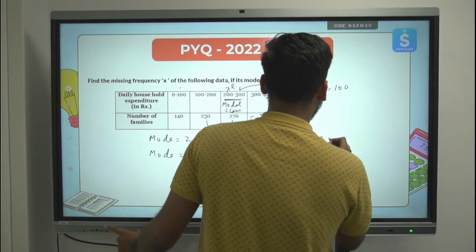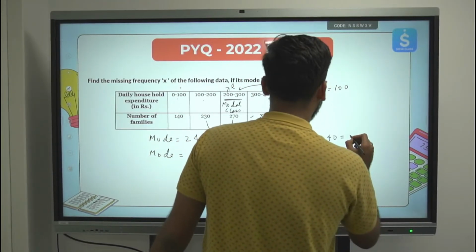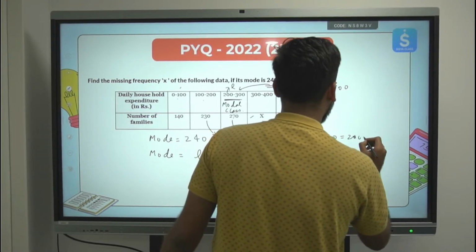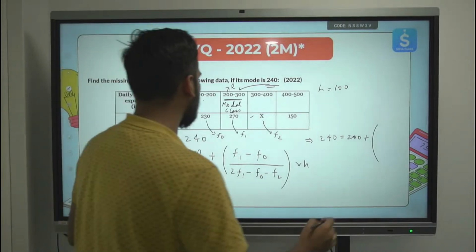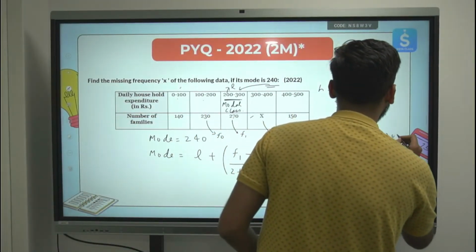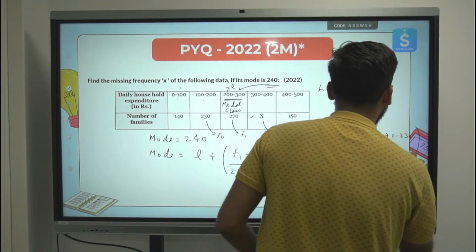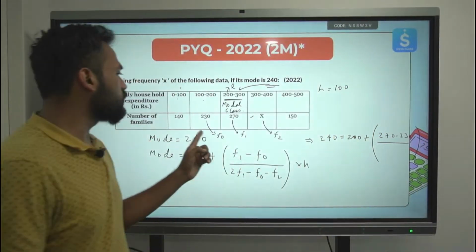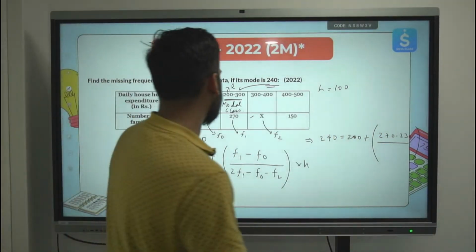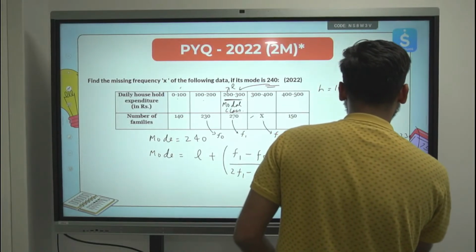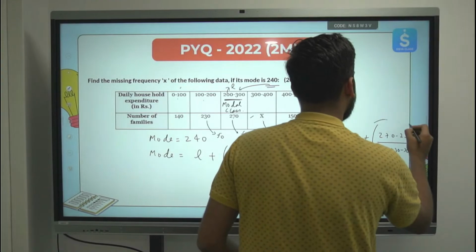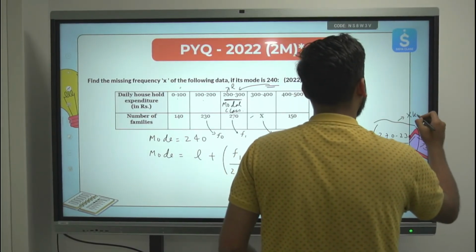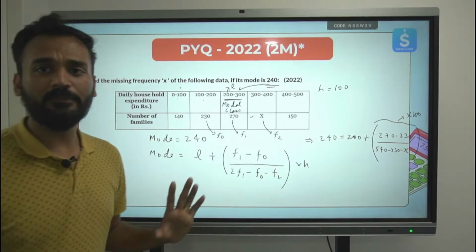Mode, which is 240, is equal to 200 plus F1 minus F0, which is 270 minus 230, upon 2 times 270, which is 540, minus 230 minus X, and the complete thing multiplied by 100 also.